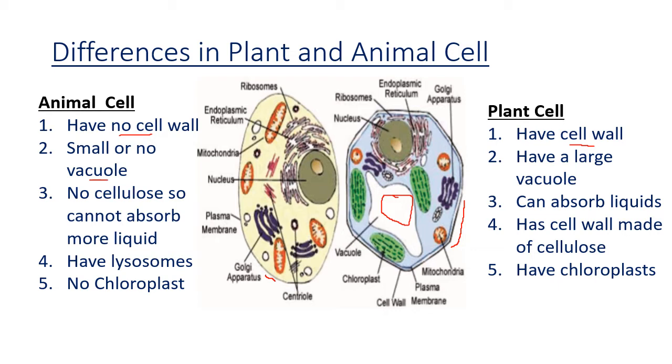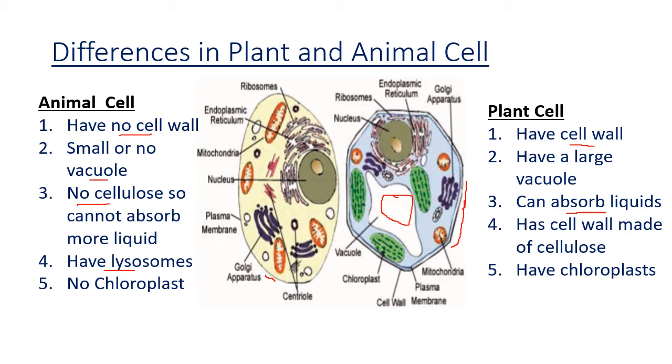Now the cell wall of the plant cell is made up of cellulose, and cellulose can absorb liquids. In the animal cell, there is no cellulose, so it cannot absorb more liquid. Now, animal cells have lysosomes. Lysosomes are also called suicidal bags of the cell, which we'll cover in future lectures. Animal cells have lysosomes, while the plant cell has no lysosome.